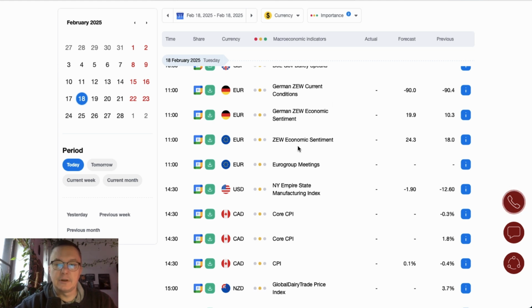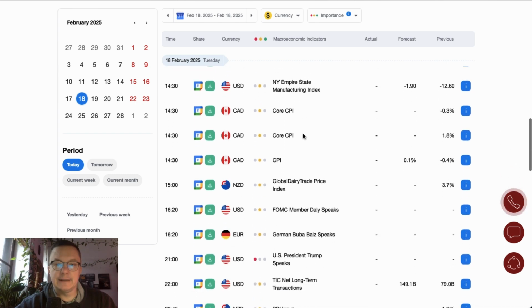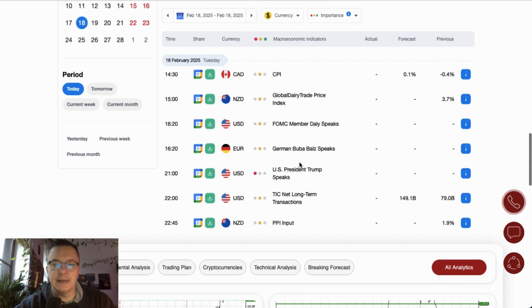And then at 11 o'clock we got the economic sentiment data for the whole Eurozone. The market participants are looking for the economic sentiment to improve from 18 to 24 points. Eurogroup meeting starts at 11 o'clock as well, and then we enter the New York session. New York Empire State Manufacturing Index is scheduled for release at 2:30. Then we got data from Canada, core CPI and CPI.